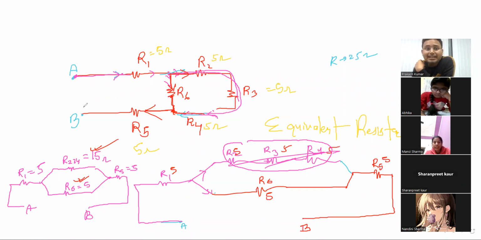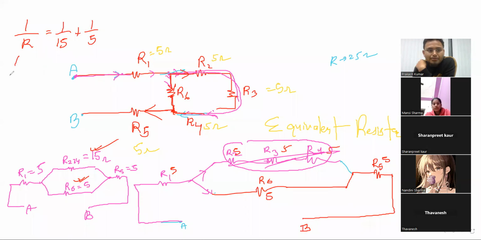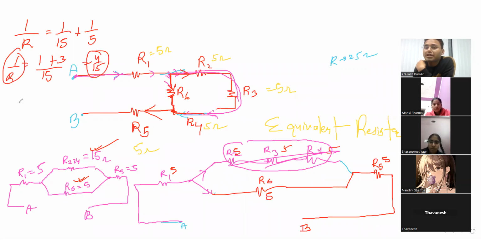If they are in parallel, 1 by 15 plus 1 by 5. So 1 by R, it will be 1 plus 3, that is 4 by 15. So 1 by R equal to 4 by 15. So R will be equal to 15 by 4.